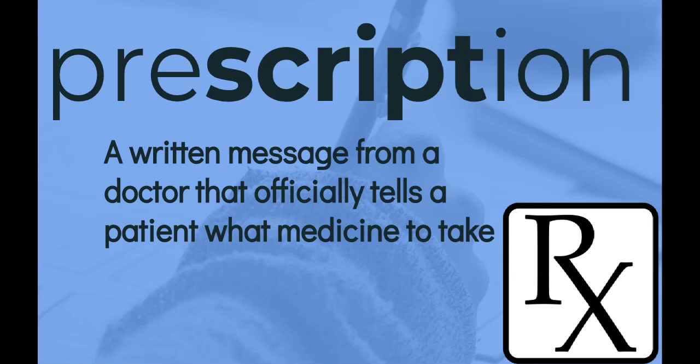Prescription. This is the first word on your homework. This is a written message from a doctor that officially tells a patient what medicine to take. So when Mr. G had surgery, we got a prescription for an antibiotic. It was the written note, the written message from the doctor that told him what medicine to take. So on your homework, write why you would need a prescription or give an example of a time when you needed to get a prescription.